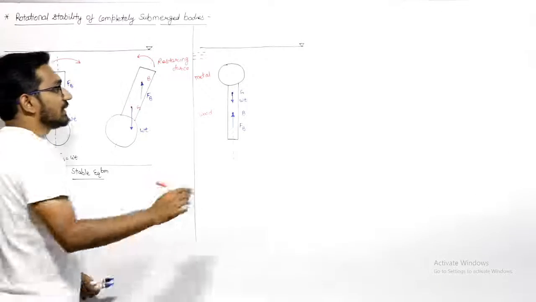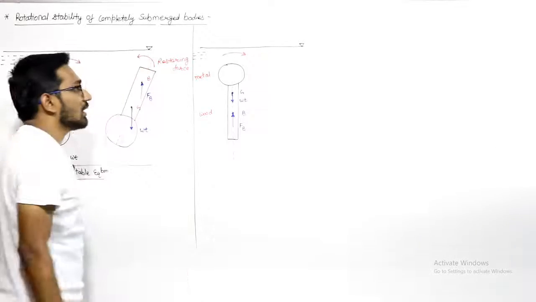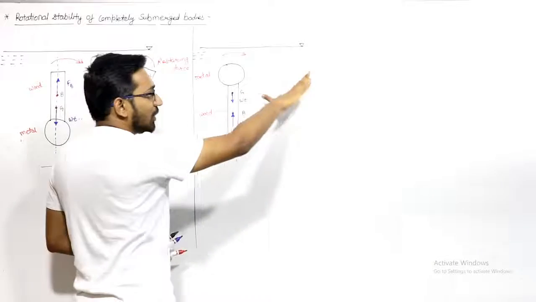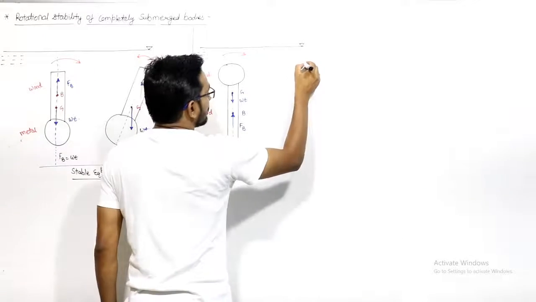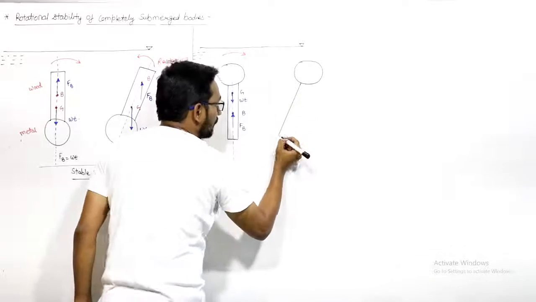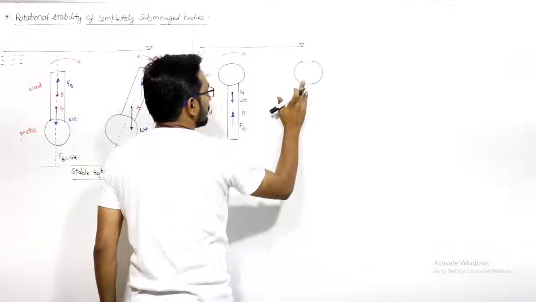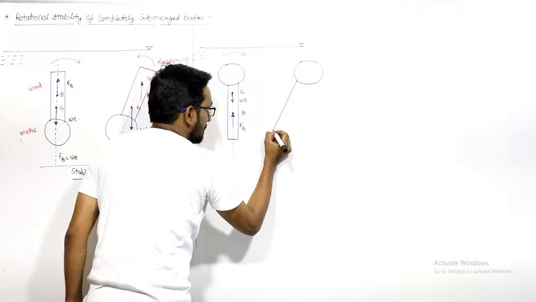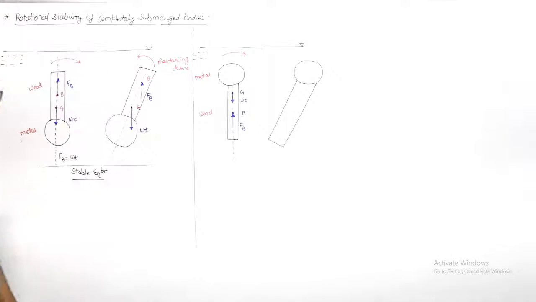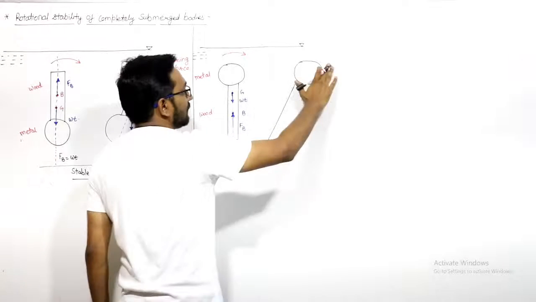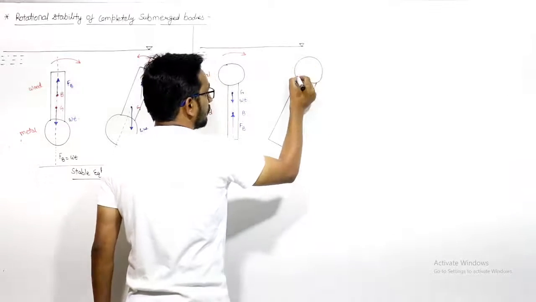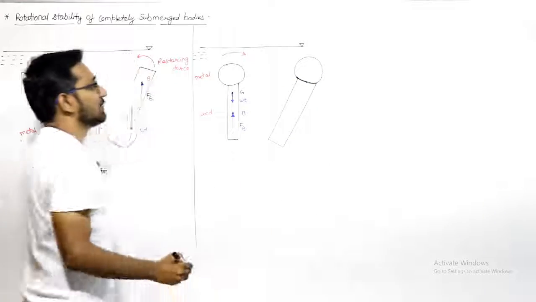Right. Now, if I disturb this body, if I give it a disturbing force in the clockwise direction, if I rotate this body in the clockwise direction, then the body will reach like this. Then the body position will be like this. The body will look like this if you give it a rotation in the clockwise direction.